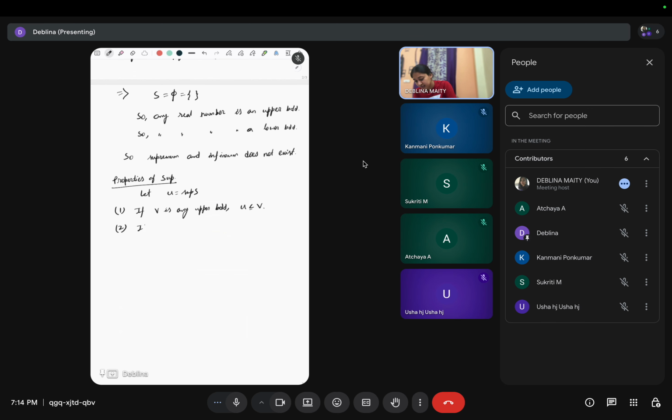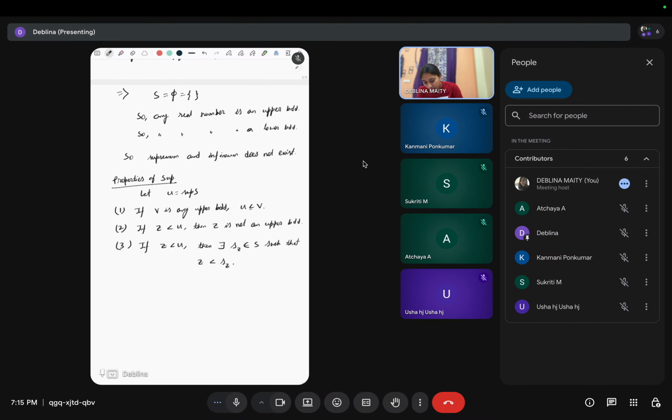Second is, if Z is less than this supremum, then Z is not an upper bound. The third property is, if Z is less than U, then there exists a point s_z in S such that z is less than s_z.